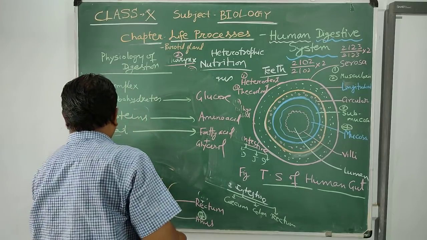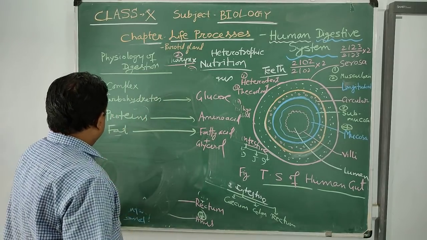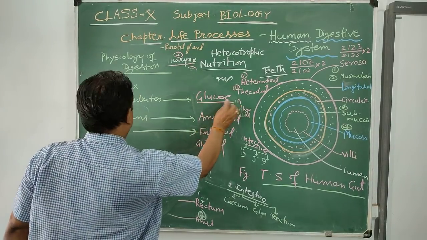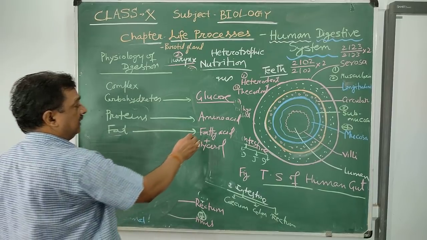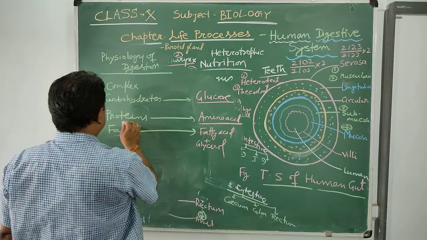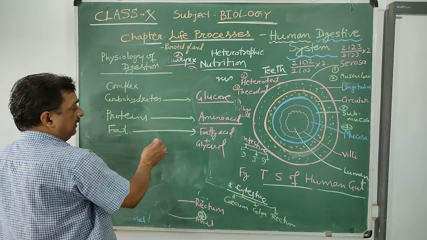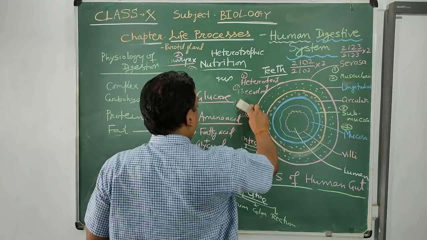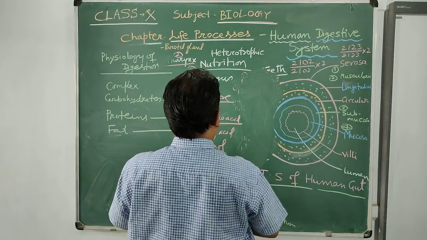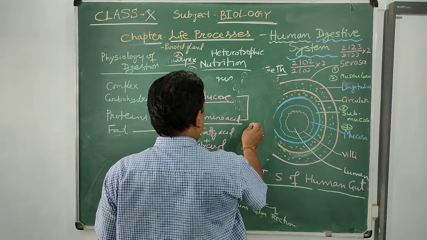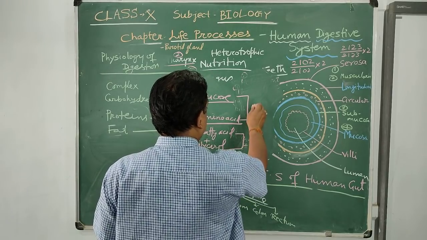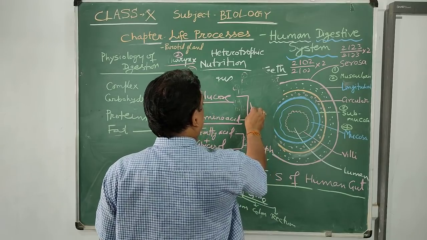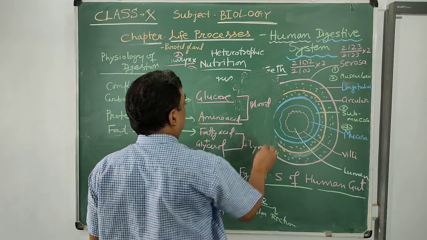They are broken down by various types of enzymes. Glucose is the simplest form of carbohydrate. Amino acid is the building block, the simplest form of protein. Fatty acid and glycerol are absorbed by lymph vessels, and the others by blood vessels.